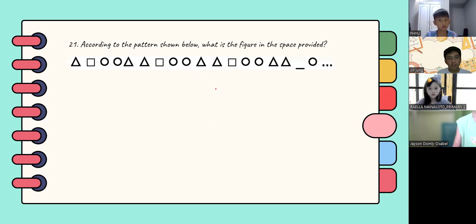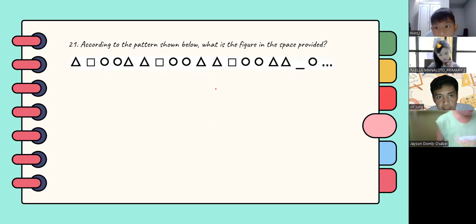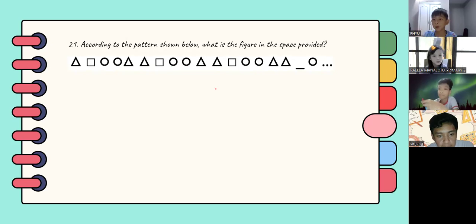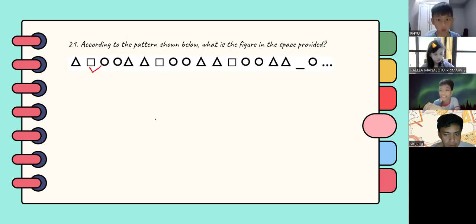According to the pattern below, what is the figure in the space provided? Okay, thank you everyone. So the answer is square.